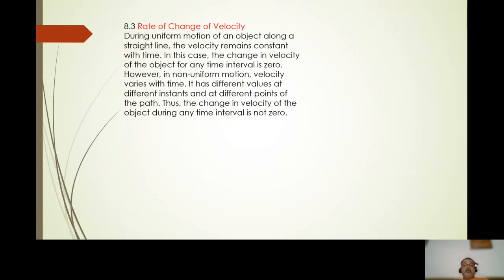The rate of change of velocity. During uniform motion of an object along a straight line, the velocity remains constant with time. In this case, the change in velocity of an object for any time interval is zero. However, in non-uniform motion, velocity varies with time. It has different values at different instants and at different points of the path. Thus, the change in velocity of the object during any time interval is not zero.